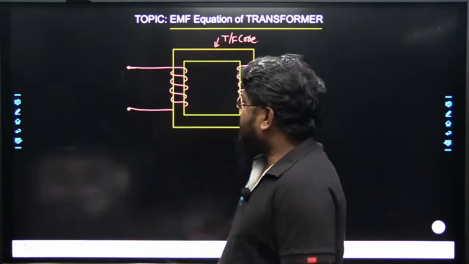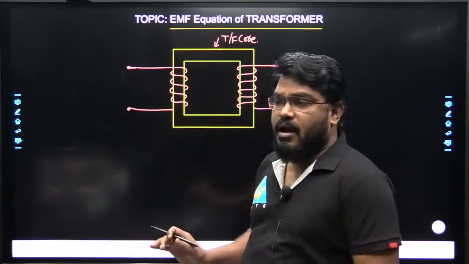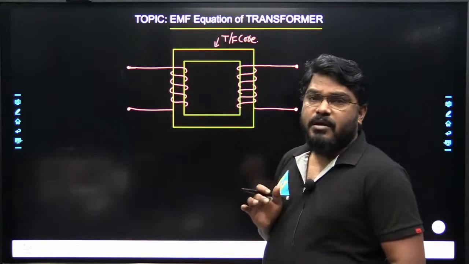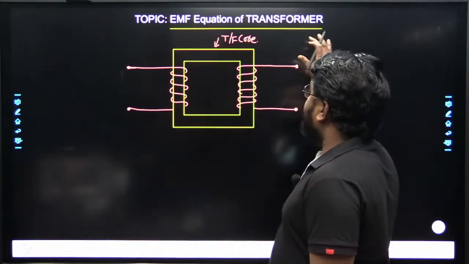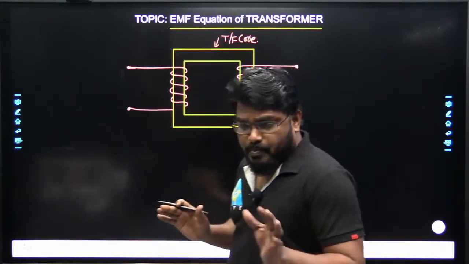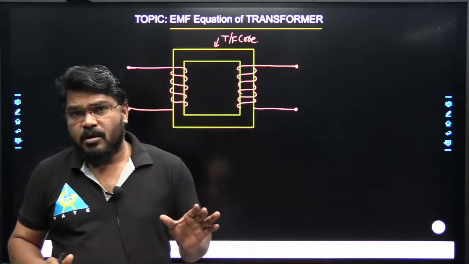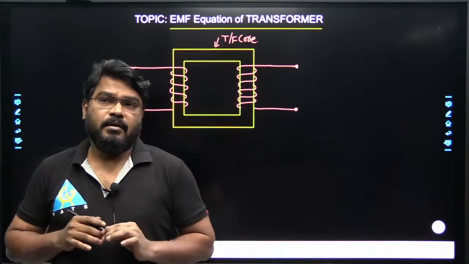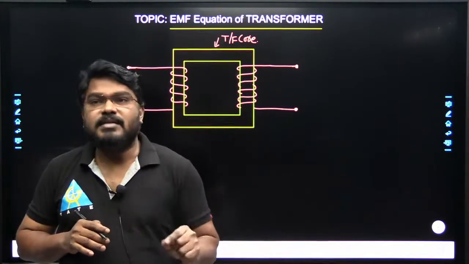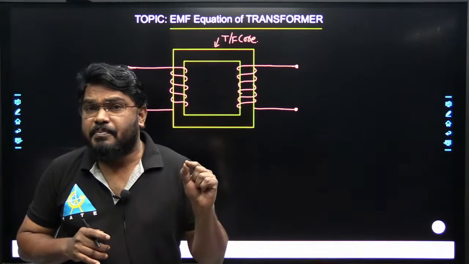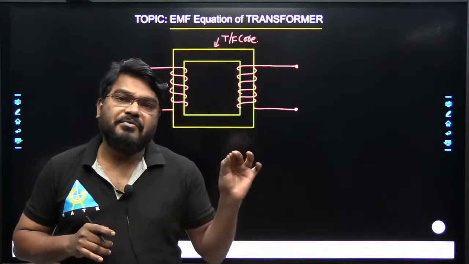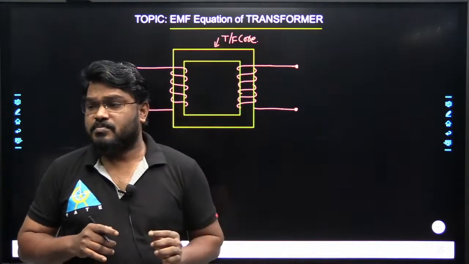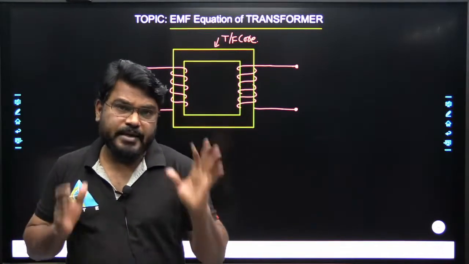Today in this session I would like to discuss another topic of the transformer, that is the EMF equation of the transformer. Previously we discussed how EMF is induced in the transformer winding. In this session we will see the EMF equation of the primary winding and the EMF equation of the secondary winding of the transformer.